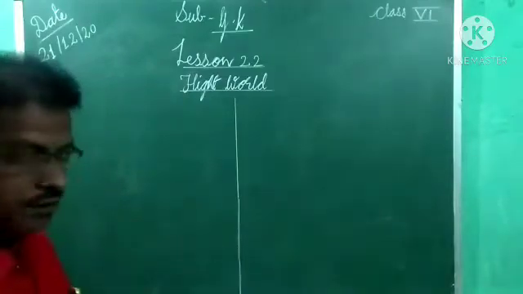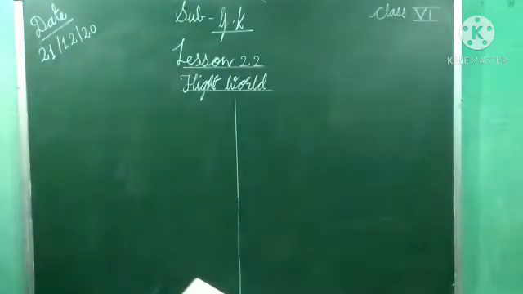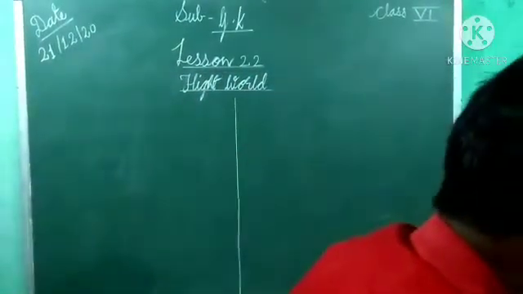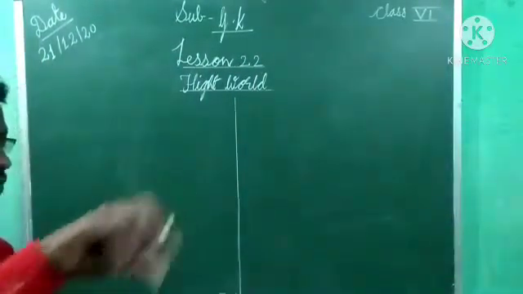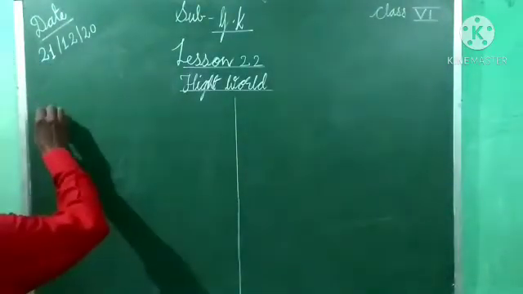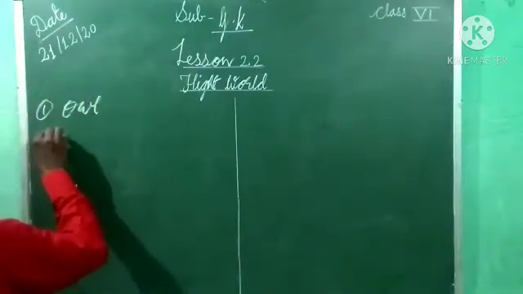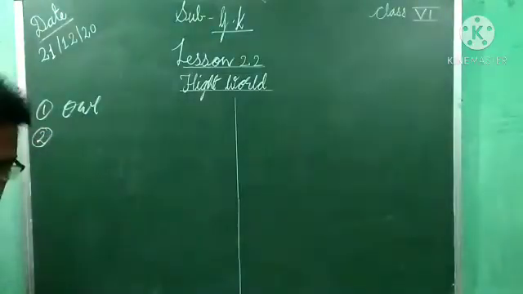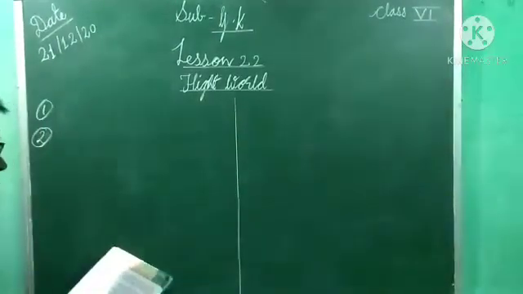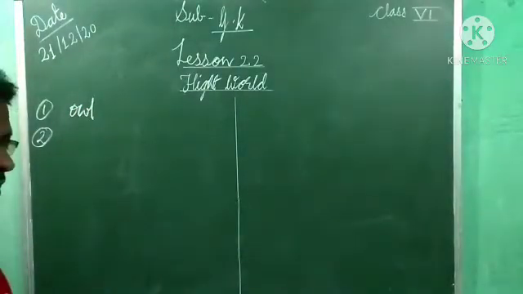Now we have to study here 10 questions were asked. We have to write the answer now. First one, which bird can rotate its head at a maximum of 270 degree? Rotate यानी घुमाना. Which bird? That bird's name is owl, O-W-L. Understood? So the bird which can rotate its head at 270 degree is owl.